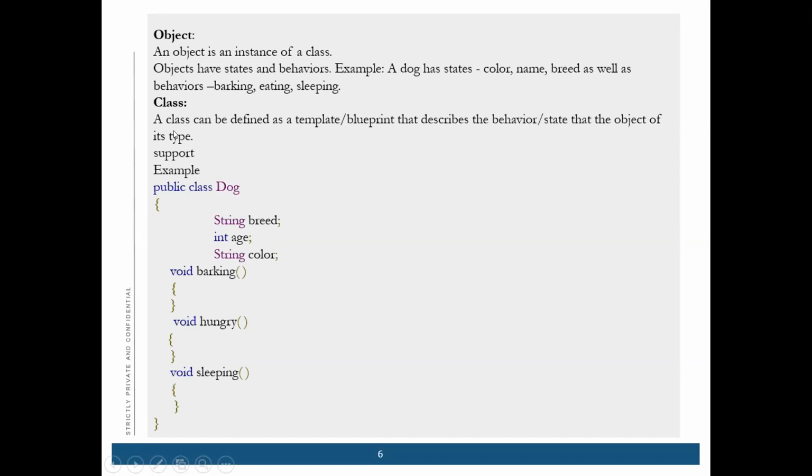The object is an instance of the class. We will learn in a later class how to create an object of a particular class, but to understand: an object is an instance of a class, and objects have states and behavior. State behaves as the data type, and all these behaviors become the methods described in the class.